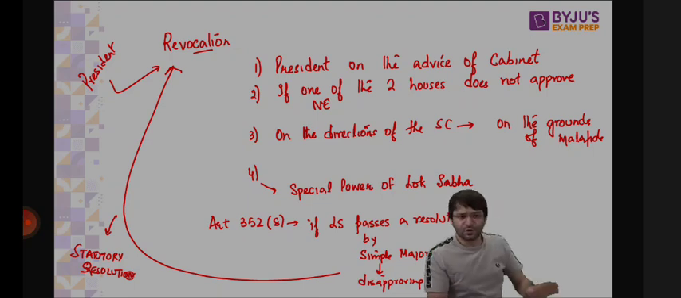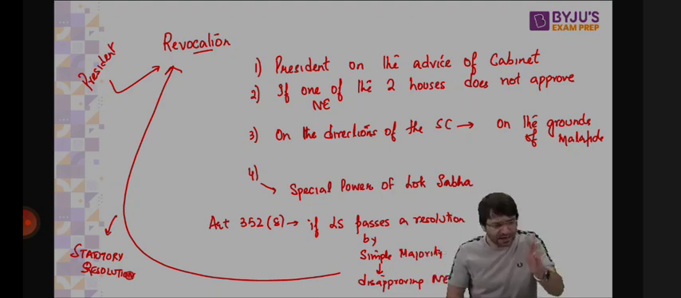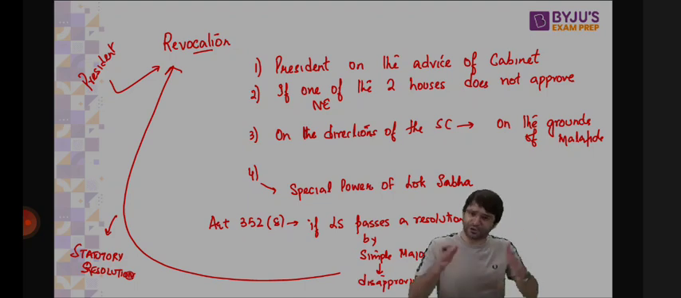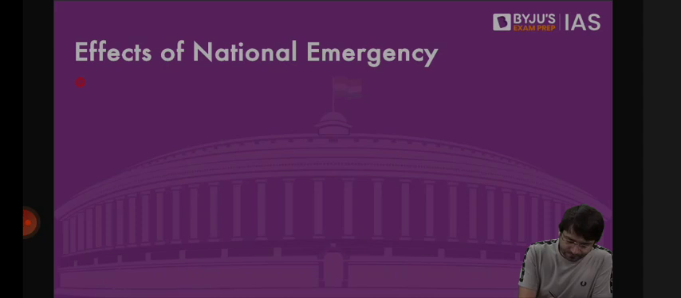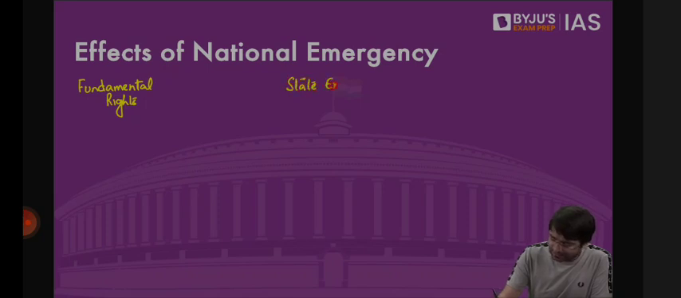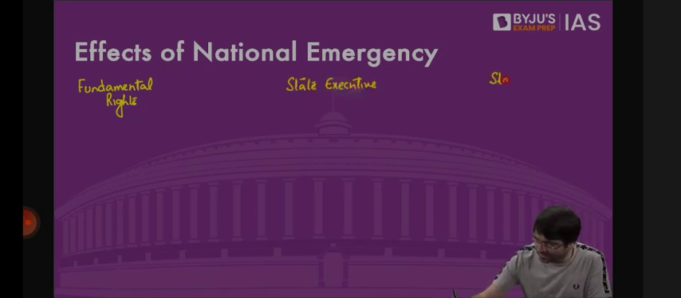So what is national emergency? How can it be imposed? We know that. How can it be revoked? We also know that. For how long will national emergency continue? We also know that. But what is the impact of national emergency? The impact is seen on fundamental rights. The impact is seen on state executive. The impact is seen on state legislature.